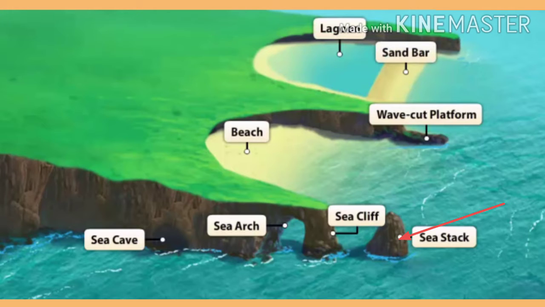It is known as sea stack. So dear students, these are the landforms formed because of the erosional work of the sea waves. What are they? Wave cut platform, sea cave, sea arch, sea cliff and sea stack.